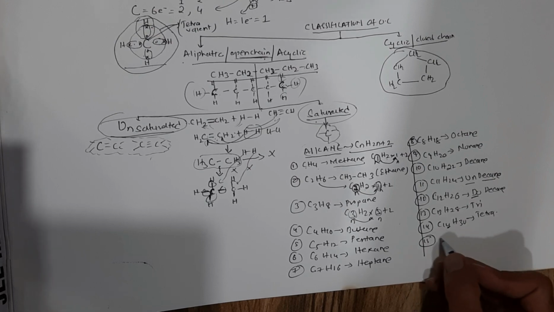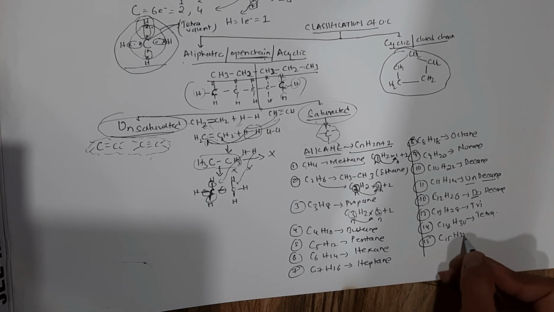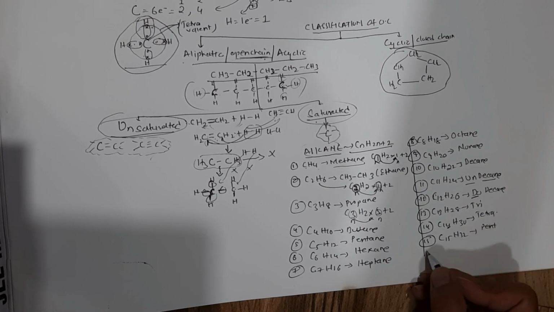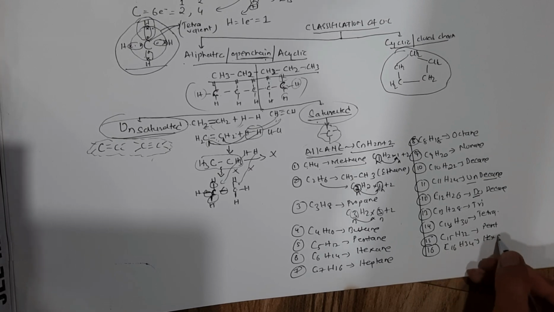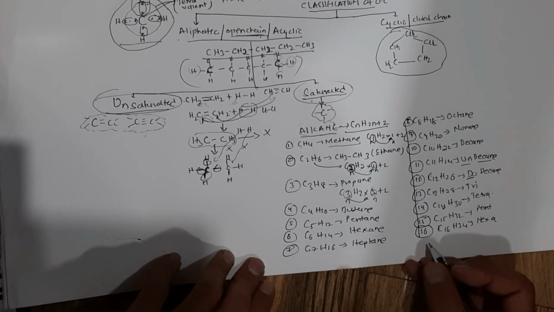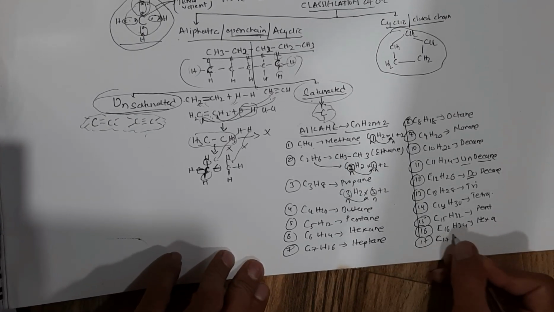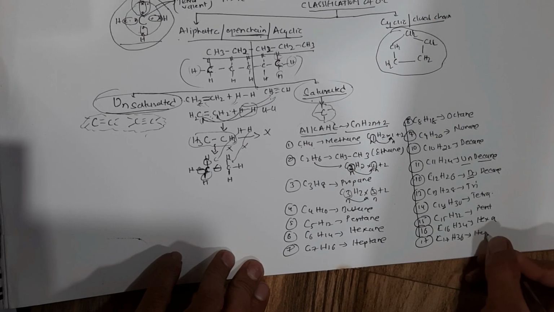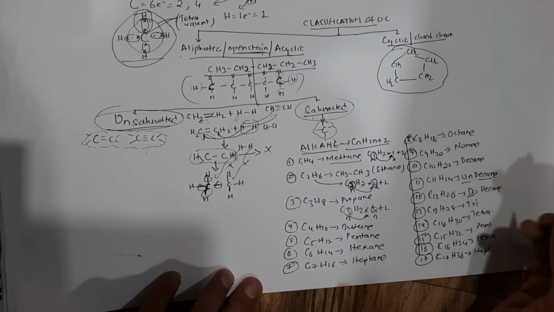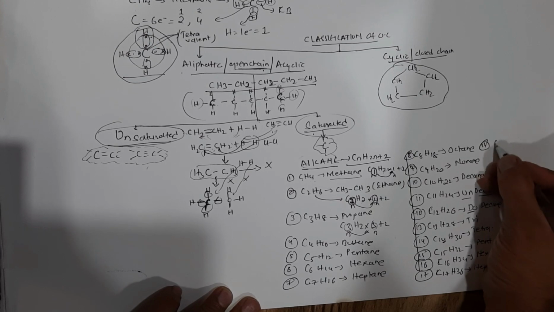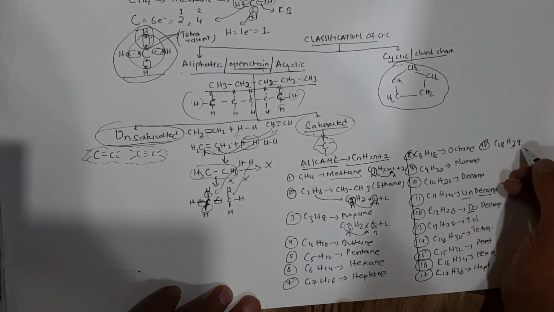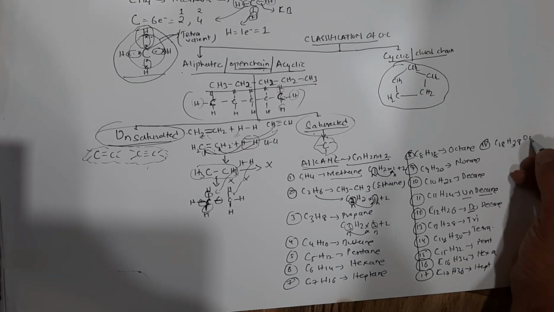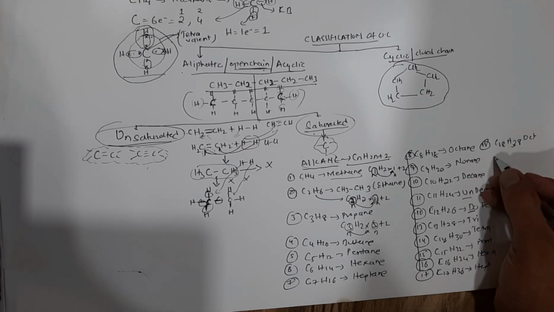Okay, molecule number 15, that is C15H32. This will be called what? Pentadecane. Then 16, C16H34, will be called hexadecane. Molecule number 17, C17H36, is heptadecane. Then you have molecule number 18, that is C18H38. This becomes octadecane.